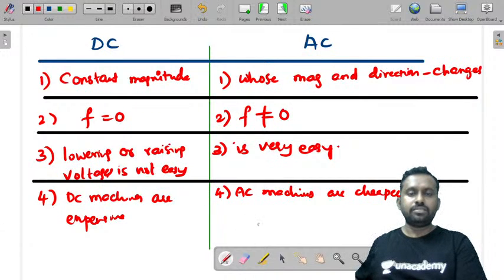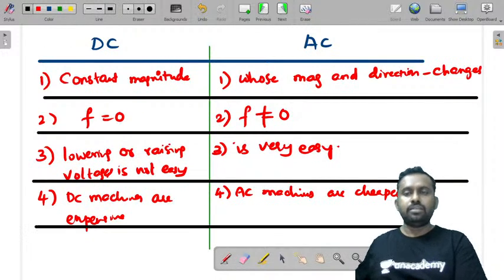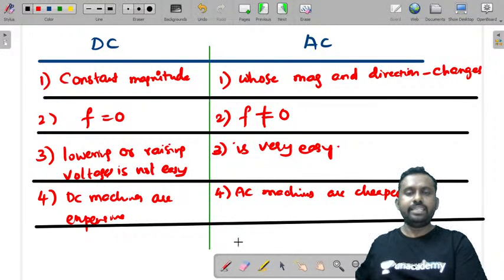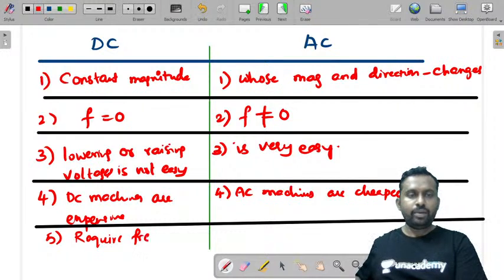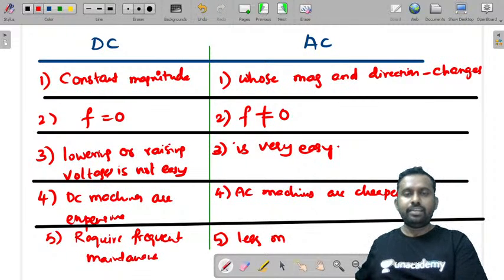And coming to the next one, DC machines require frequent maintenance, whereas AC machines require less maintenance.